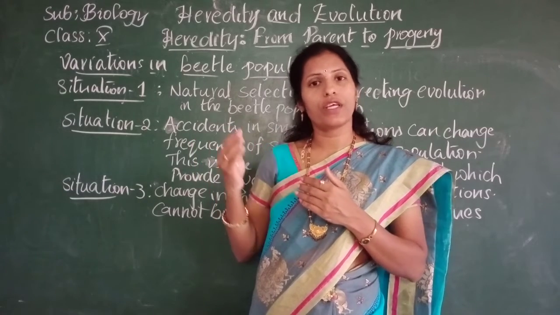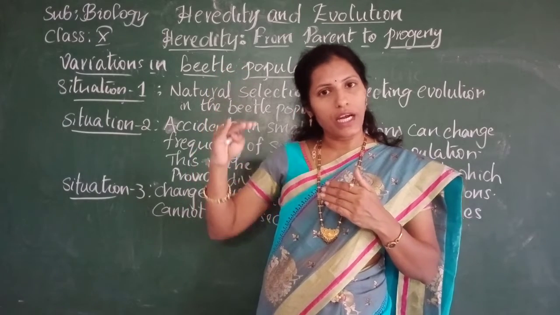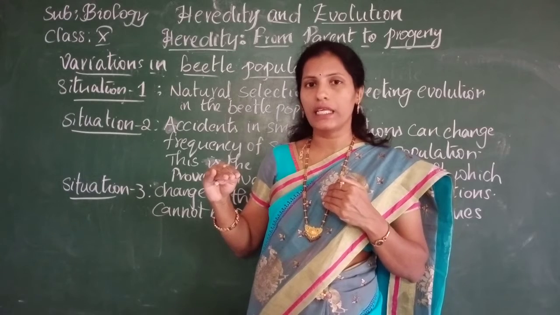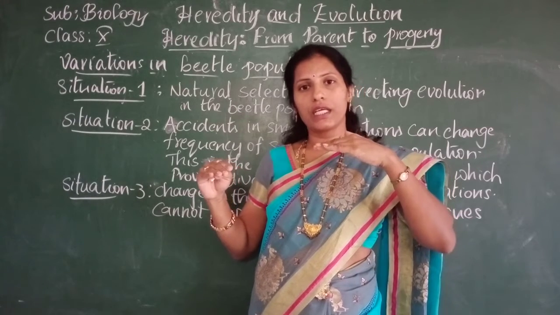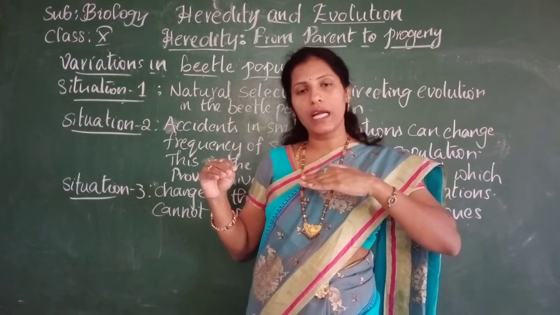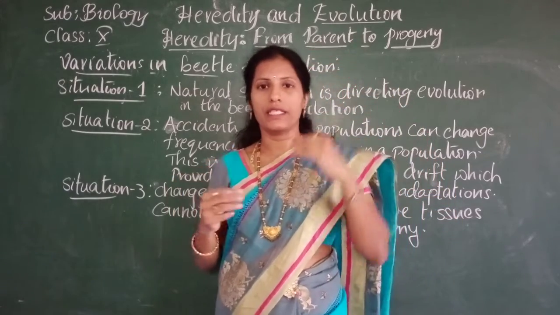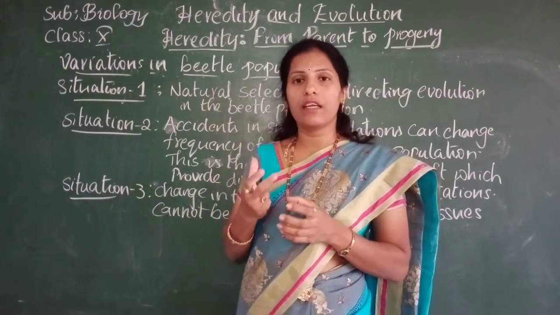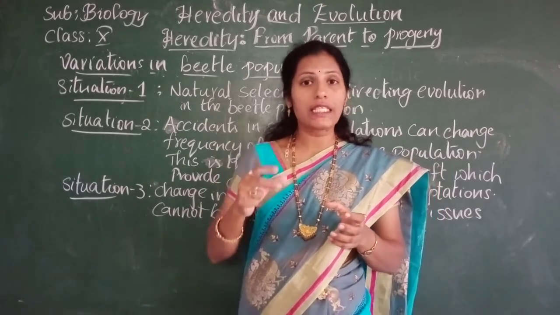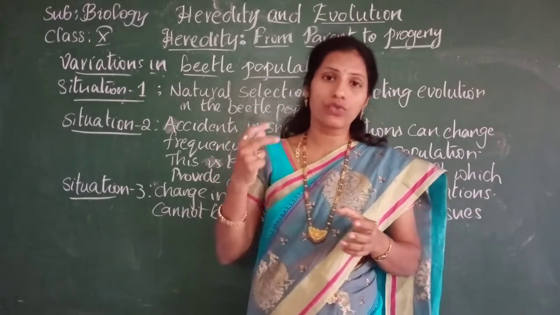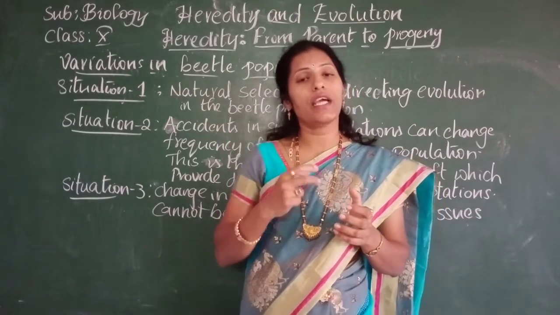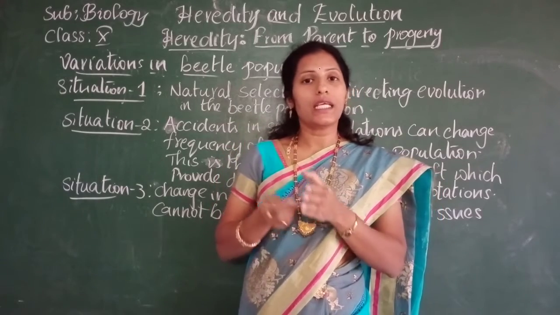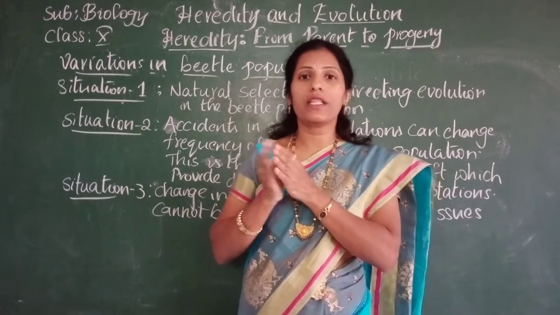So day by day, the red beetle population is decreasing, because they are identified and eaten by the crows. Whereas the green beetles can escape in the green bushes and their population is slowly increasing. That means this leads to adaptations. The variation has given survival advantages to the green beetle, so it is able to escape, and slowly its population is increasing. That means the green color is selected by nature.